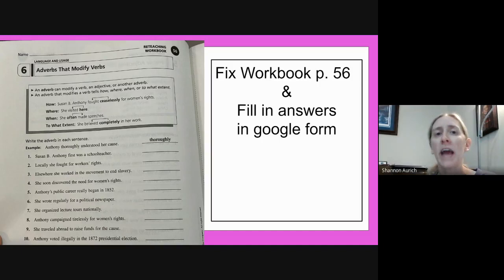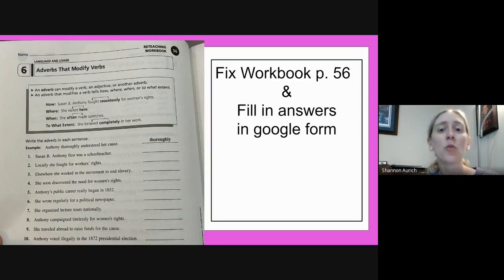Now let's look for the adverb that describes how, when, where, or to what extent she fought. Locally, she fought for workers' rights. Where did she fight? Locally. Locally is our adverb that describes where she fought for workers' rights. So mark locally as your adverb and fought as your verb. All right, that's it for the free answers. And yes, those were 4 free answers.